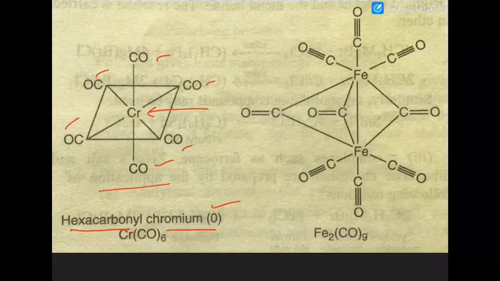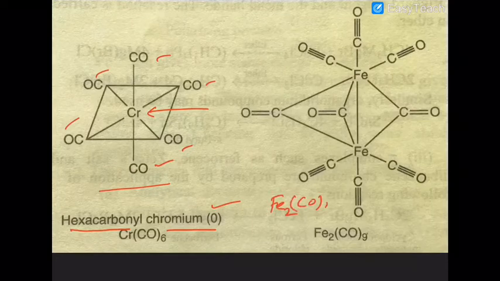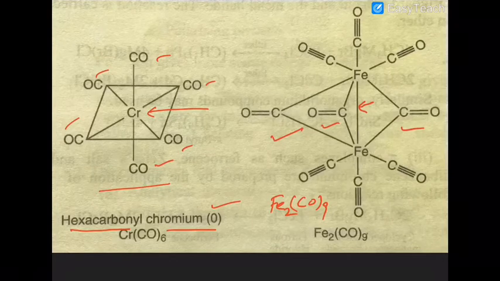Here you can see a very very important compound, Fe2(CO)9. Now you can see that this is a bridge bond. Iron and iron are able to form a bond between them. So it is polynuclear. And bridged carbonyl groups are also there. So 3 carbonyls are present as bridged ligands here, and one metal to metal bond exists. So it becomes polynuclear also. Why?